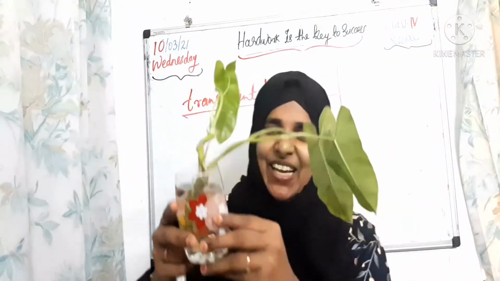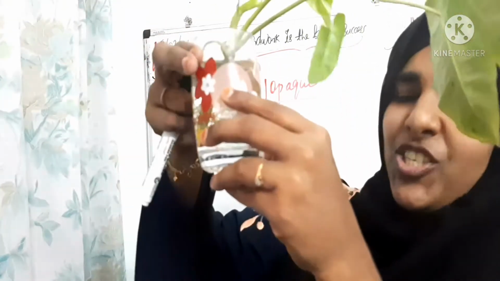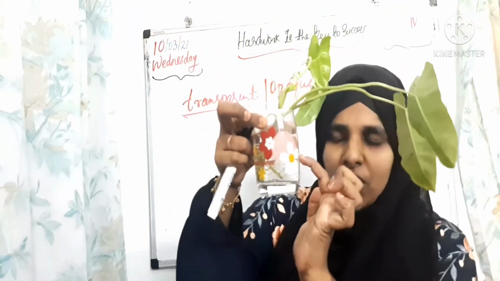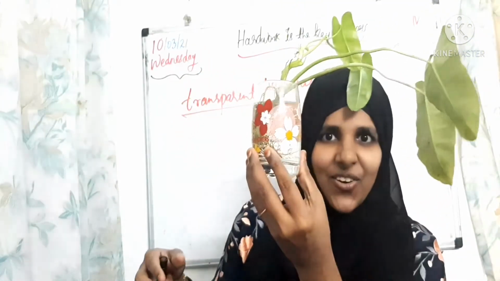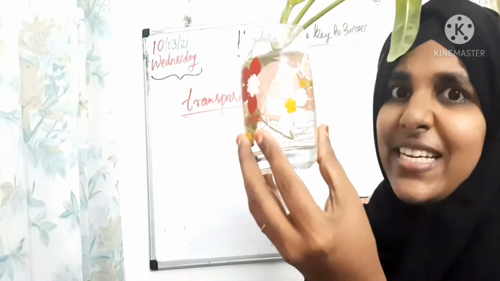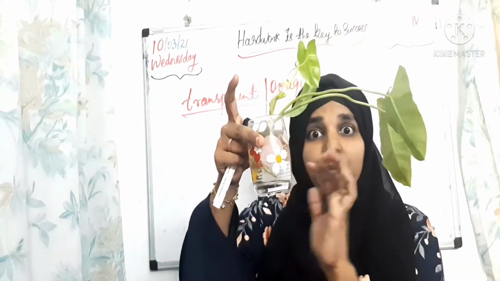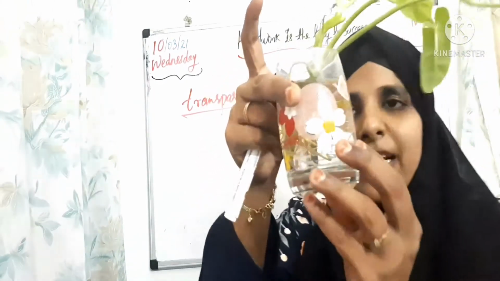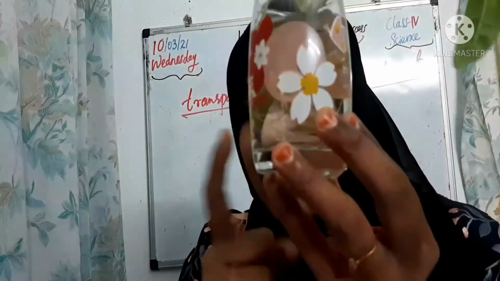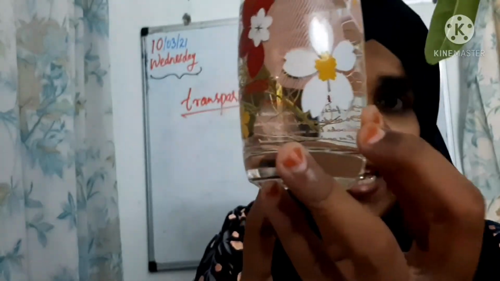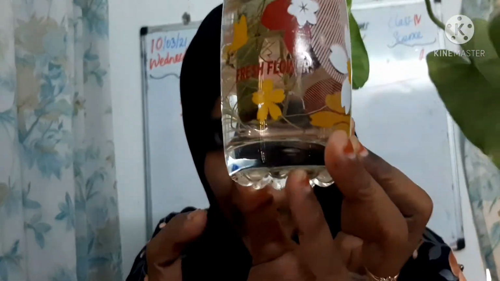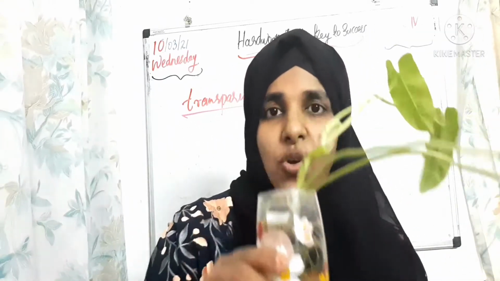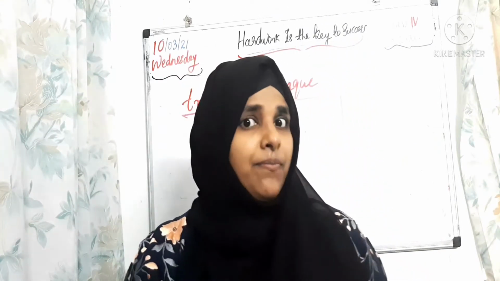Okay, yes, we can take a living example. When we are checking the root of this plant, we can easily see it, right? How can it be easily seen, children? Because this glass and water is a transparent material. That's why you can see the root of a plant very clearly. So glass and water are also examples of transparent material.